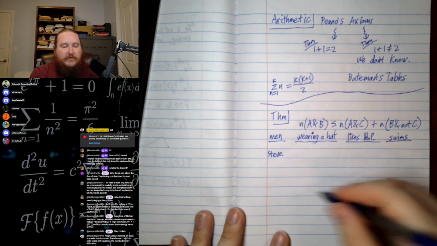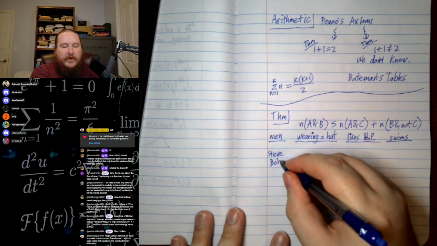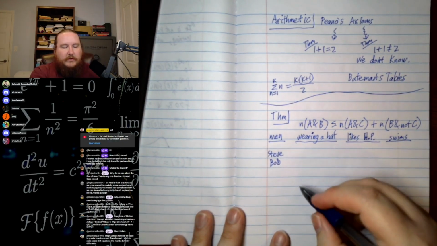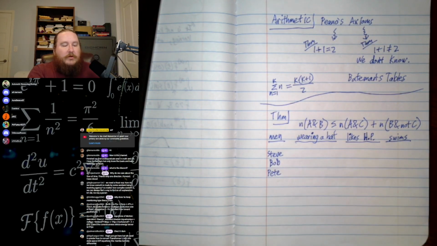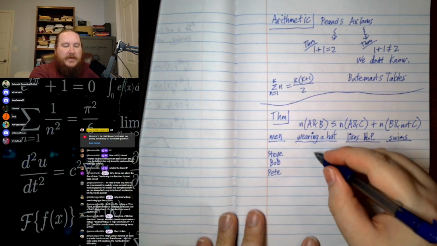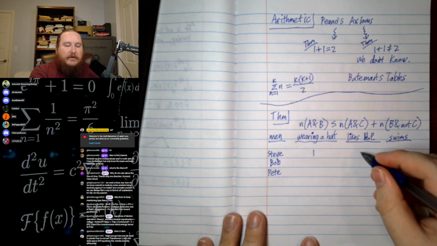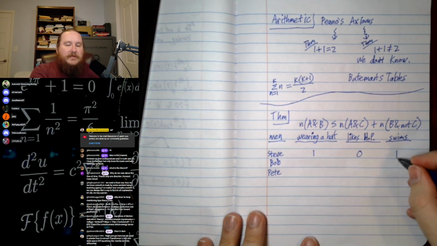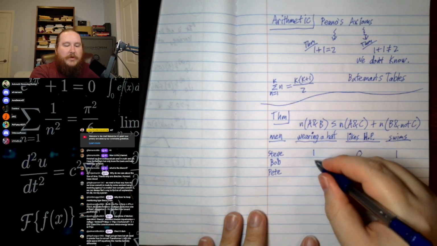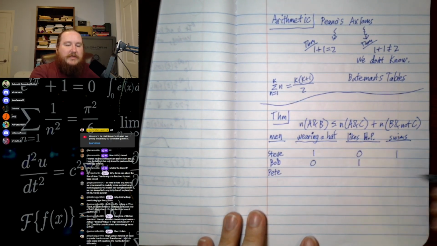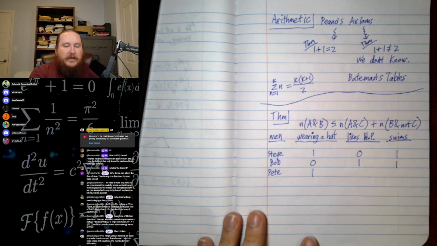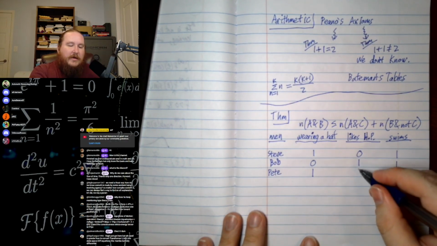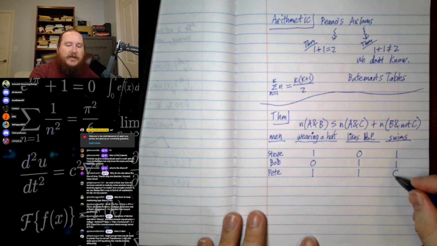How about Steve and Bob and, I don't know, Pete, whatever. And then we figure out their properties. Maybe this guy likes wearing a hat, doesn't like this, likes to swim. Bob doesn't like this, does like this, likes Harry Potter, does know how to swim. Pete is wearing a hat, likes Harry Potter, and does not know how to swim.